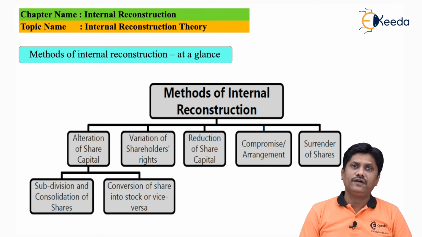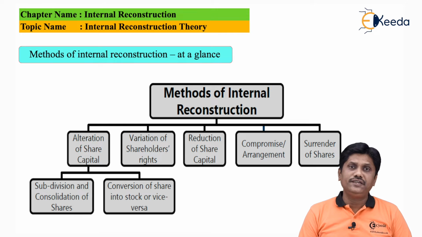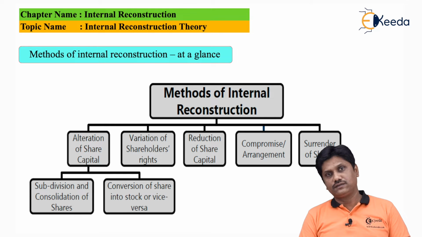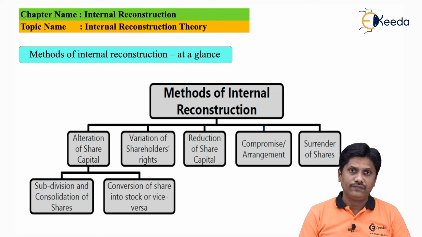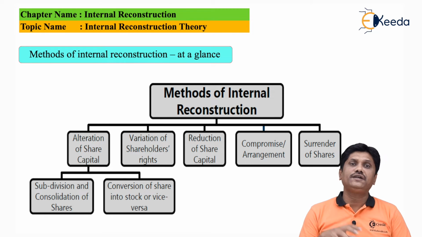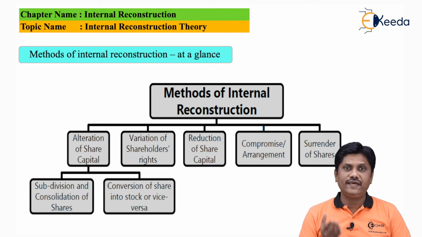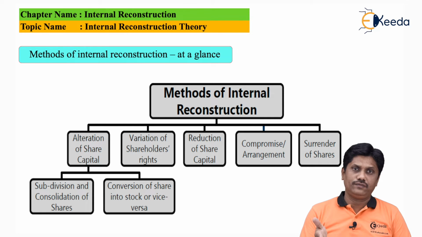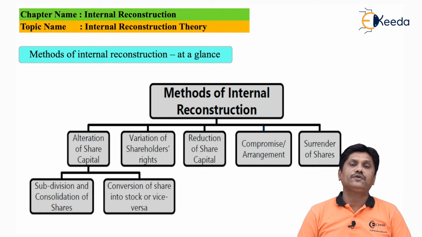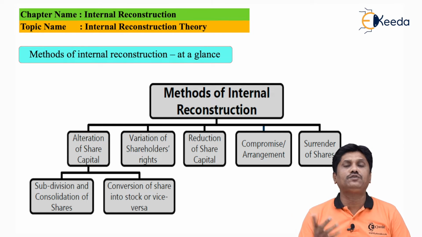The first way of reconstruction is alteration to the share capital. Alteration to the share capital will include two parts: one is subdivision of shares and another is consolidation of shares. Friends, subdivision of shares means a share of rupees 100, which was earlier rupees 100, is now divided into 10 shares of 10 rupees each. So I can say from few to many is the process of subdivision. It is something like one share getting converted into 10 shares.